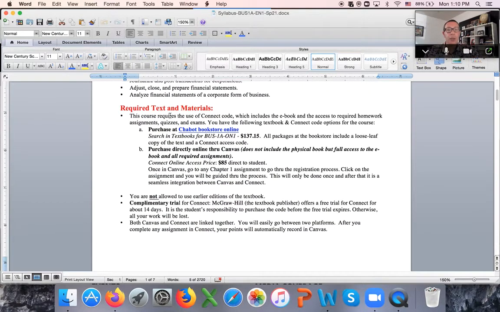So the textbook, here I give you two options. You have to have the code to connect. Connect is our homework management system through your publisher, and that's where you will be directed from Canvas to complete your homework assignments, quizzes, exams.